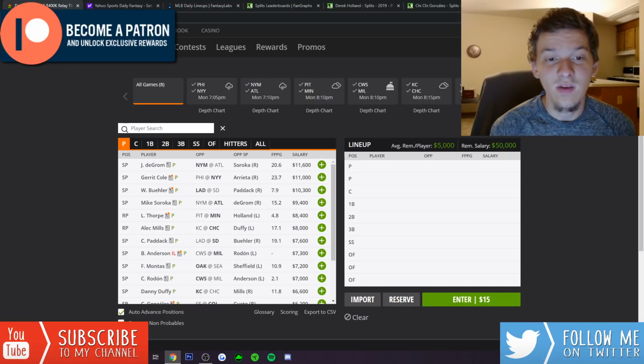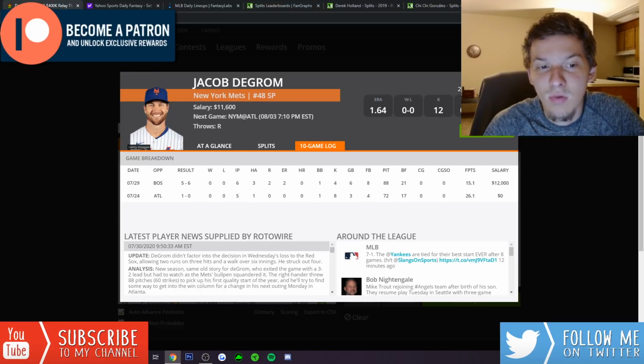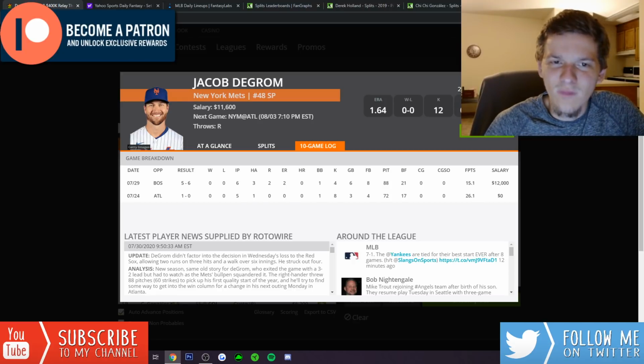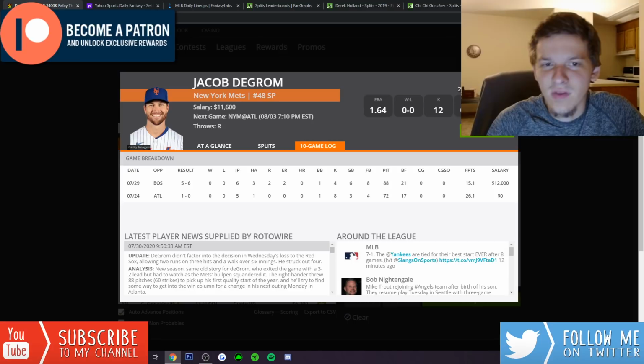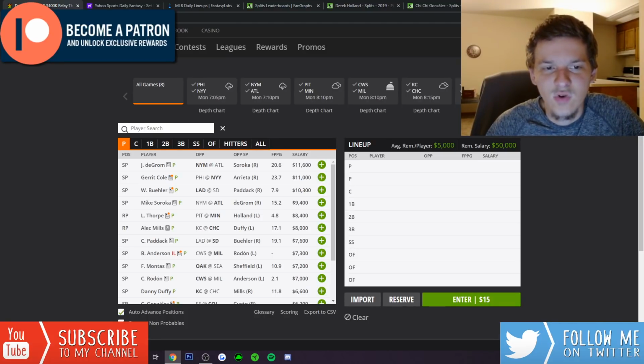So talking about these 3 guys specifically, Gerrit Cole I think is definitely my favorite option here. deGrom is obviously an elite pitcher, but this is a tough spot against the Braves. I know he went out and mowed down the Braves in his first start this season, pitched 5 innings, only allowed 1 hit, 1 walk, got 8 strikeouts, did get 26 DraftKings points against the Braves. Still, I don't know if I want to pay $11,600 for him on this slate, especially because of his pitch count. I mean, they only let him go 88 pitches last game, which is better than what he did in his first start against the Braves, just 72 pitches. I think I'd rather go to someone like Gerrit Cole for $600 less.